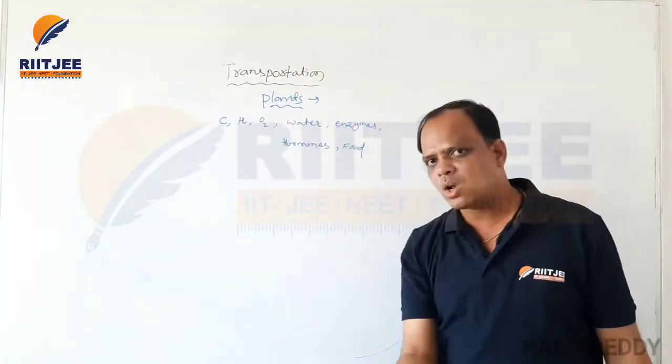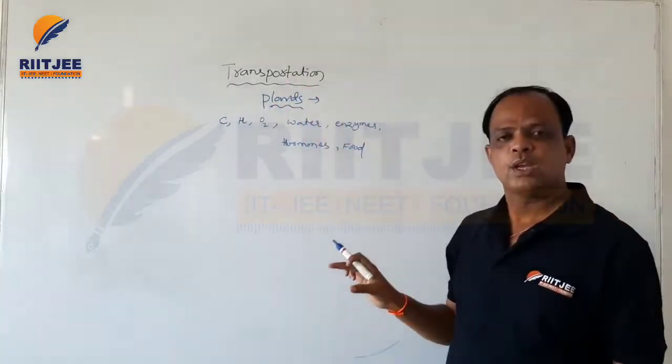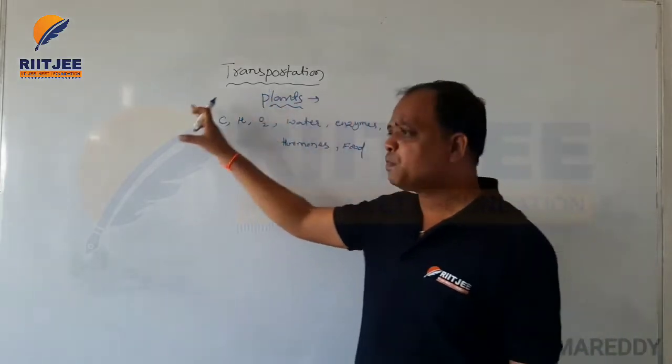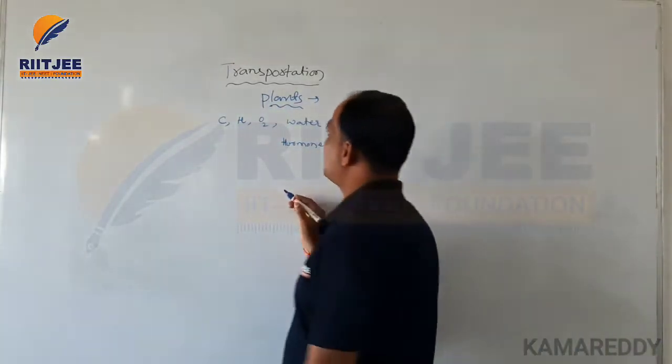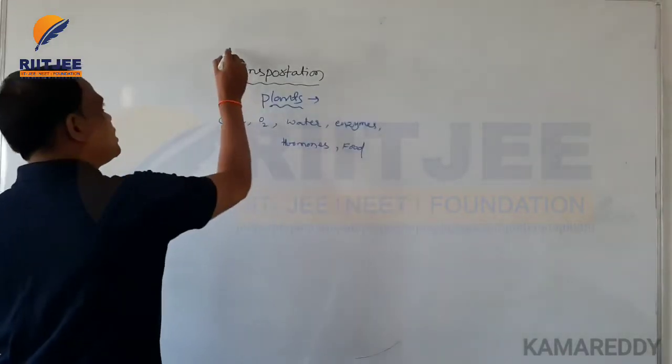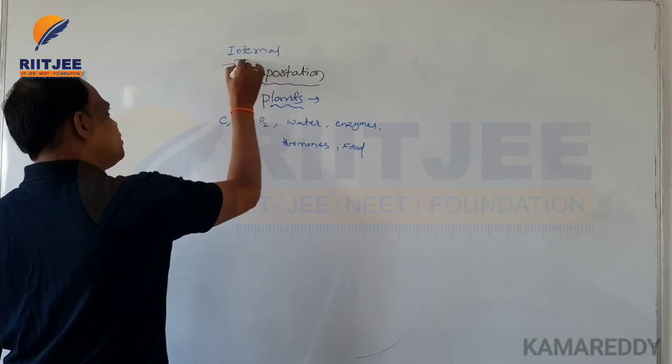Means one organelle to other organelles is also called transportation. So here all the process is carried out inside the cell, that is also called internal transportation.